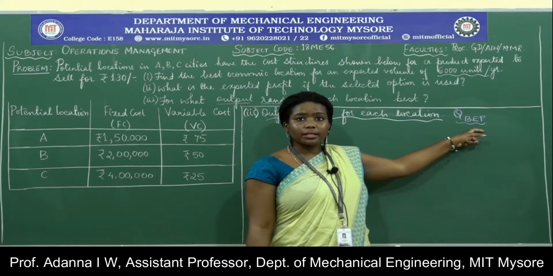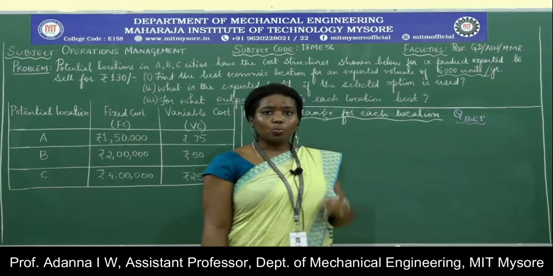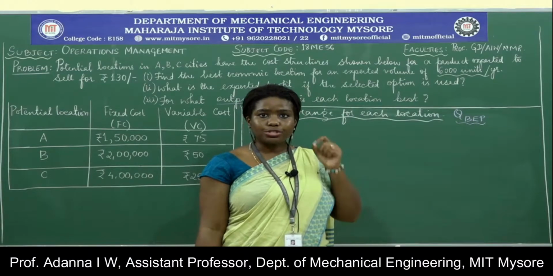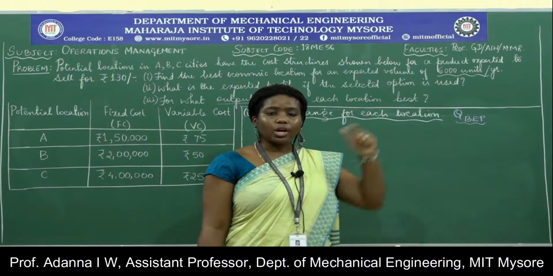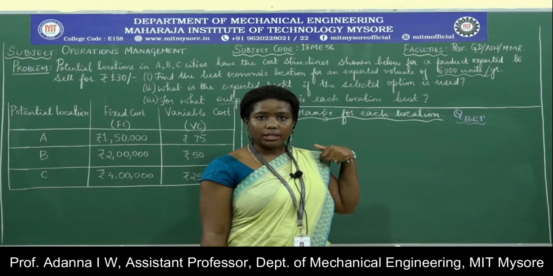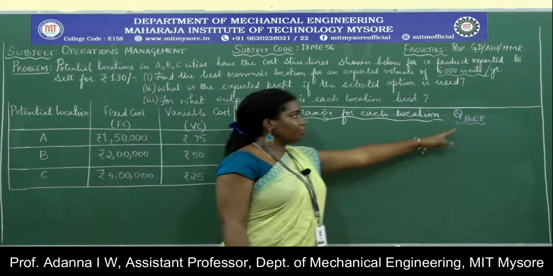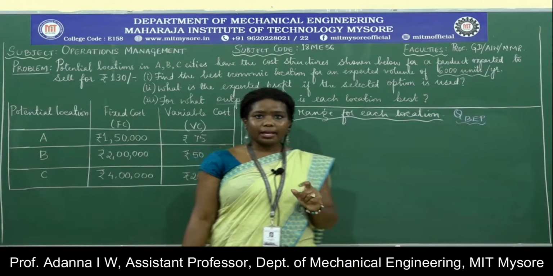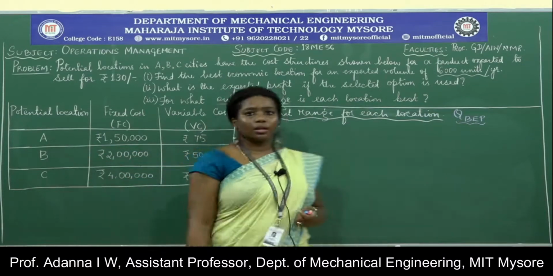This we have seen when we were learning about what exactly is break-even analysis. So whatever volume we are setting, you need to start from the break-even point, push towards the profit. We are not worried about the part which incurs in the losses area. So here, we need to find QBEP or the break-even point volume for each and every location separately.